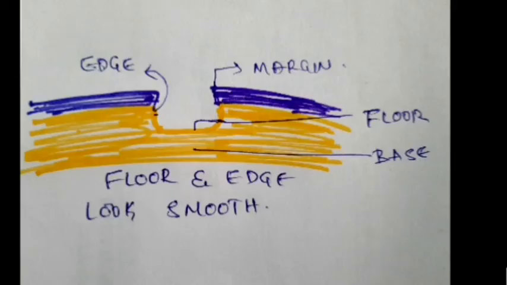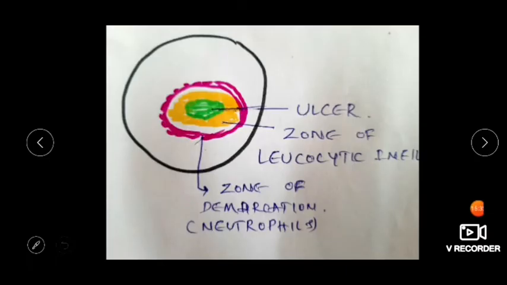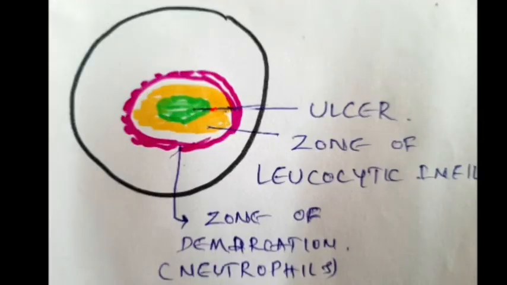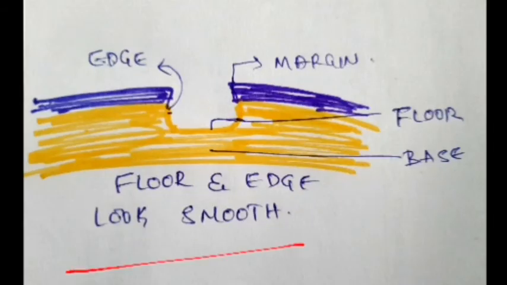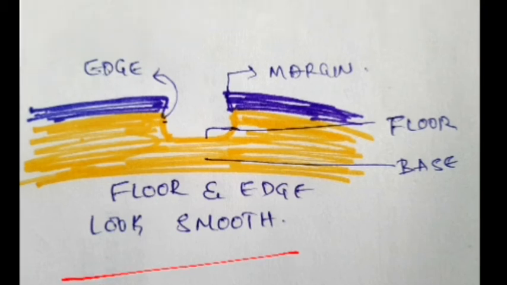So this is how you define the corneal ulcer. We have some parts of the corneal ulcer. This is the margin. The floor of the corneal ulcer. This part is the edge of the corneal ulcer, and the base, that is the remaining part of the cornea, is the base of the corneal ulcer. So this is how it looks after the necrotic tissue is dissolved. This is a very important diagram for all postgraduates as well as undergraduates, and this is how you will have to write the corneal ulcer when you are examining and writing it in the case sheet.